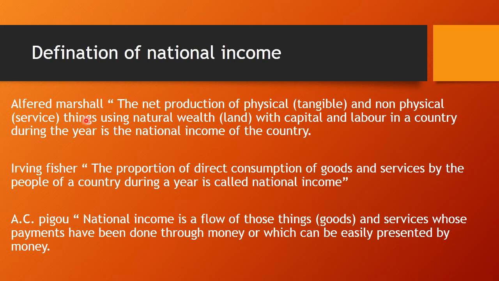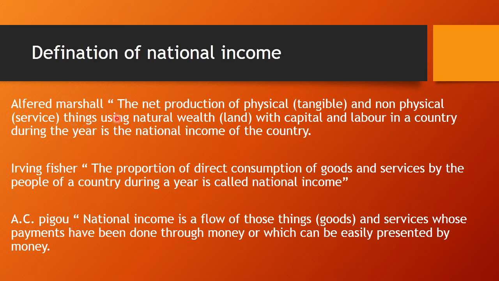If we talk about the general meaning of national income, we can say the monetary value of the total production in agriculture, industries and service sector, that is all the three sectors in a country during a year, is the national income of that country. For example, if we say that the national income of India is rupees 128 lakh crores, it means that the goods and services of rupees 128 lakh crores have been produced during 1 year in all the three sectors, that is agriculture, industries and service sector.